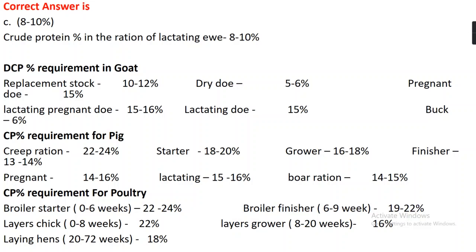Similarly, CP requirement for poultry. Broiler starter, that's 0 to 6 weeks of age, should include 22 to 24% protein. And then broiler finisher, 6 to 9 weeks of age, 19 to 22% protein. Layer grower 16, and for laying hen it should include 18% protein.